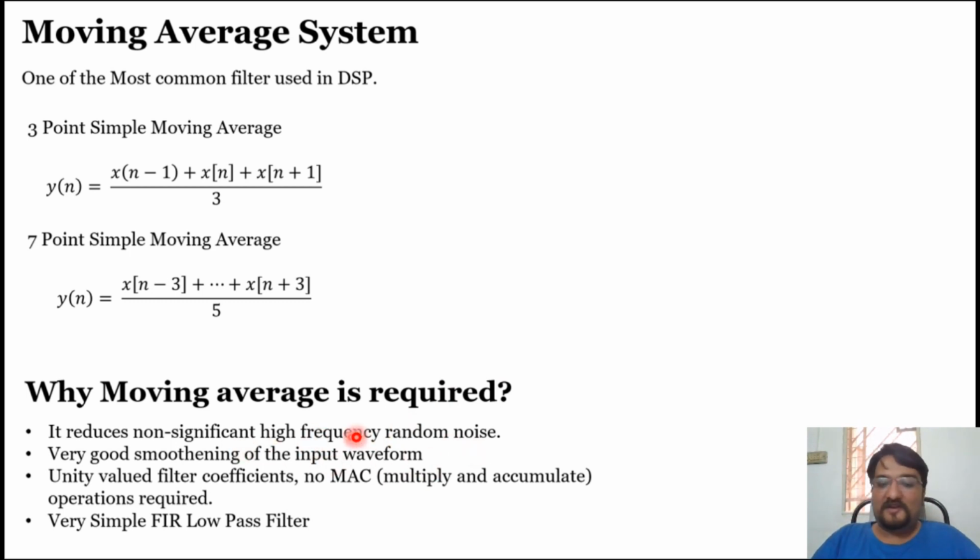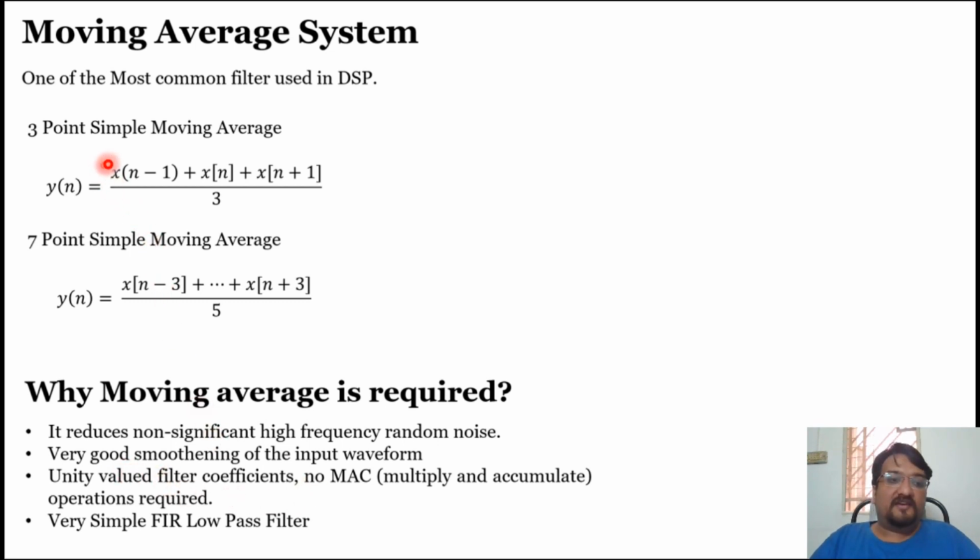Now, as it removes high frequency noise, those of you familiar with a little bit of electronics and filter design will consider it a low pass filter. Again, it's a finite impulse response low pass filter, so it has all the advantages an FIR filter has, and it is easy to realize. You don't need a lot of hardware to implement it if required. It will smoothen your curve, as the name suggests, it's a filter.